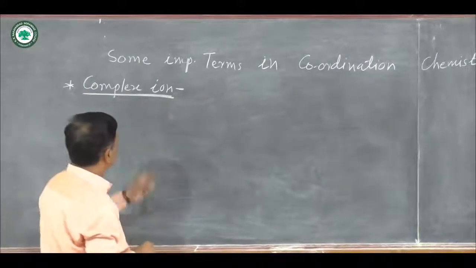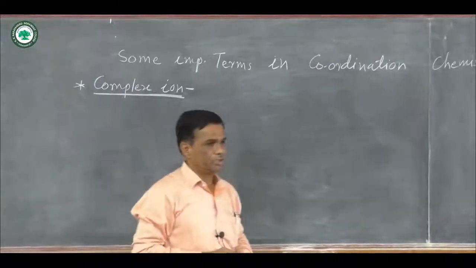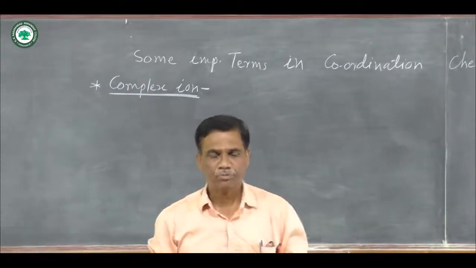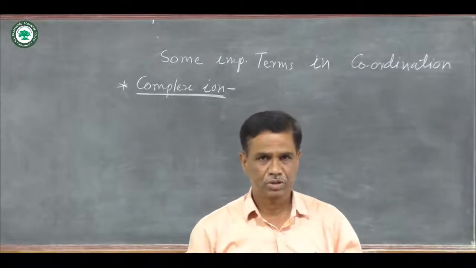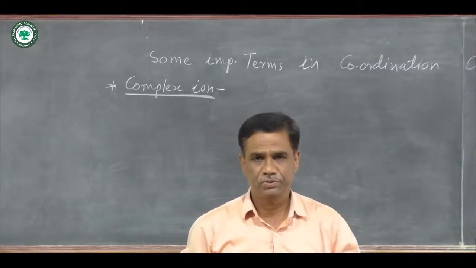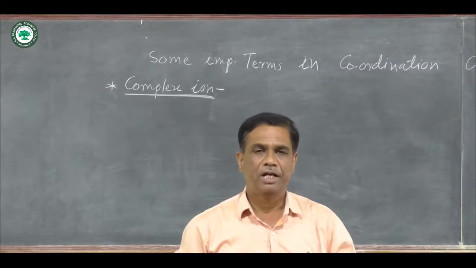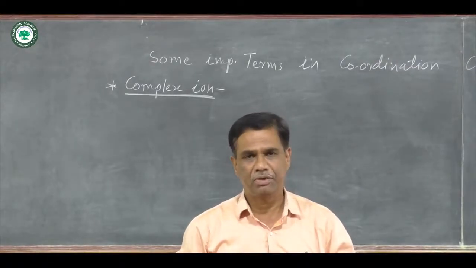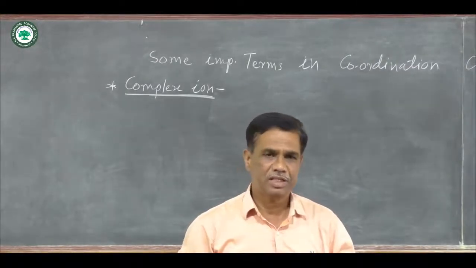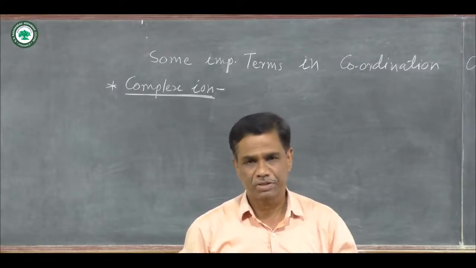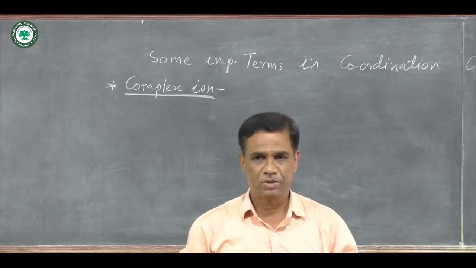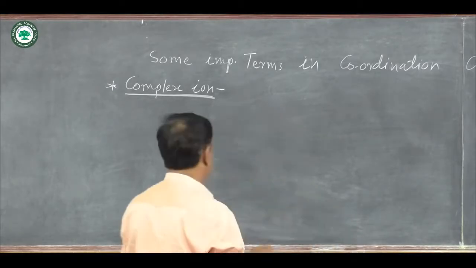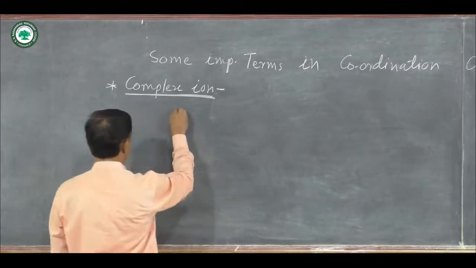some important terms. The first one is complex ion. A complex ion is a charged entity, either positive or negative. Generally the charge is on the central metal atom or ion, or on the complex, and that entity is known as a complex ion. They are either positive or negative.